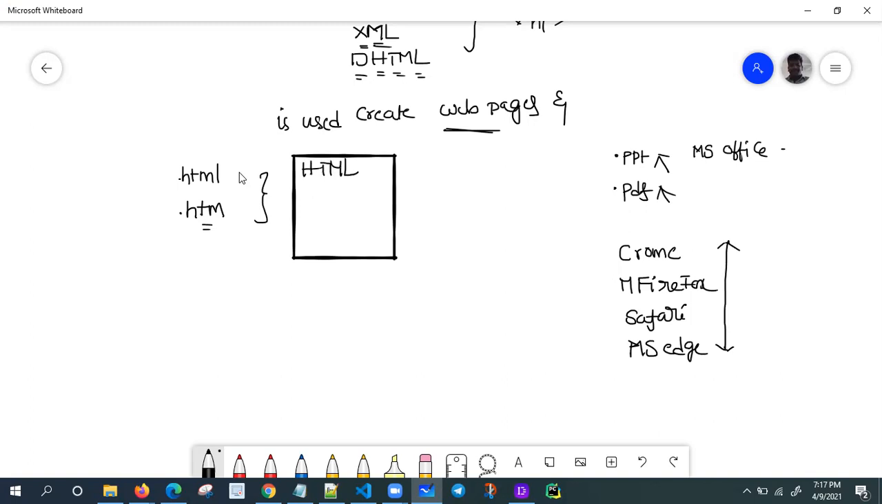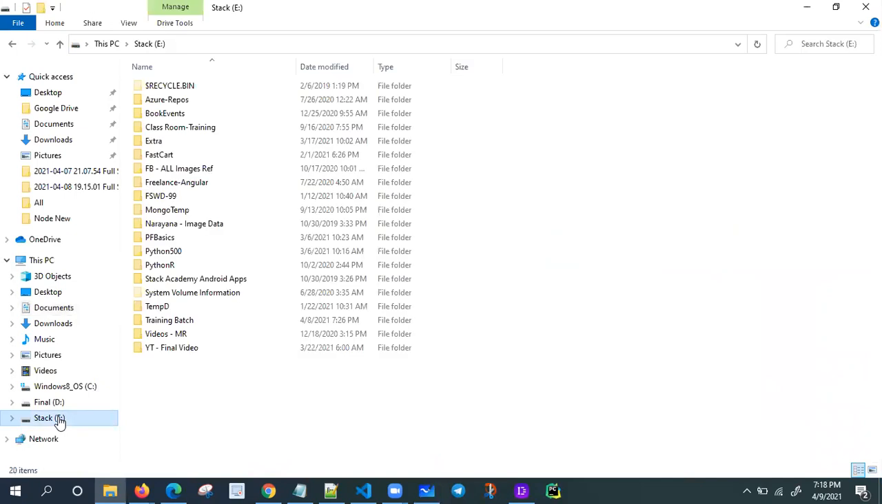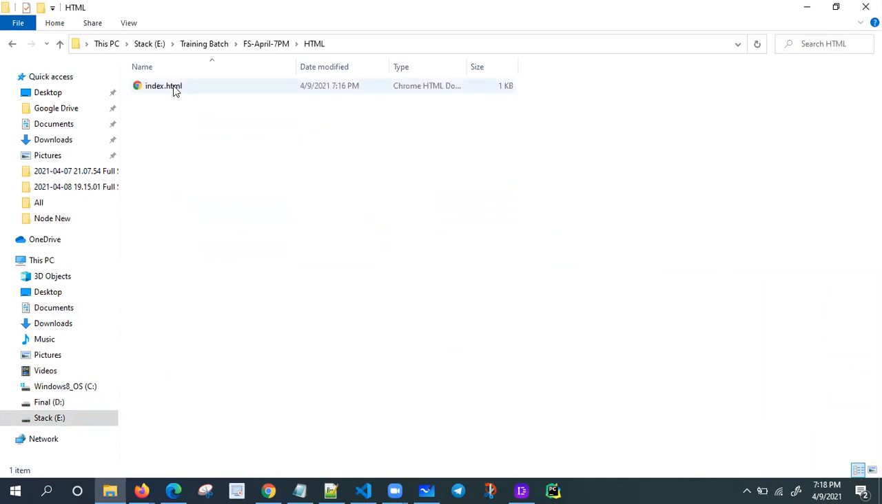Just create one web page, web.html, and double click it to execute it. It is an executable file. Let me open that one. Where is our repository? Go to the E drive, training batch, FS April, and HTML. This is my web page.